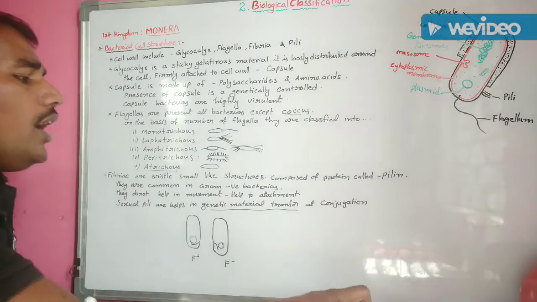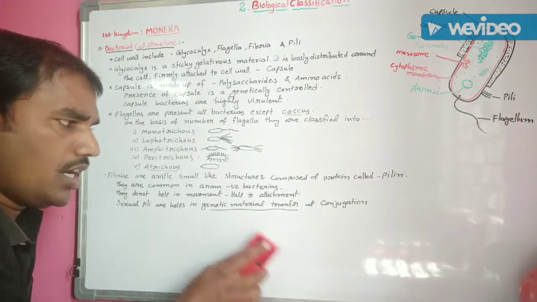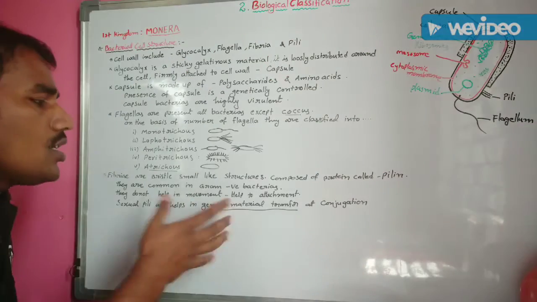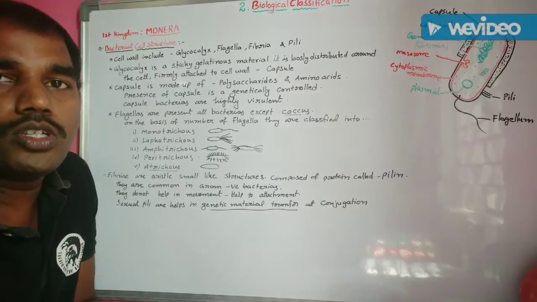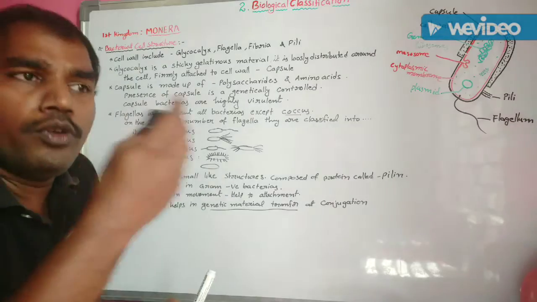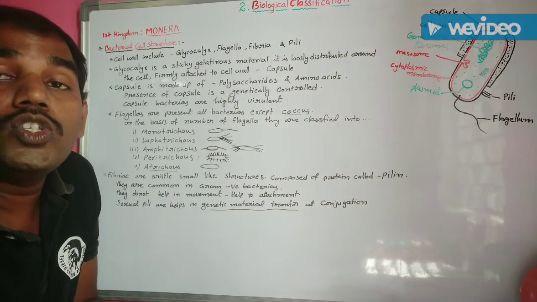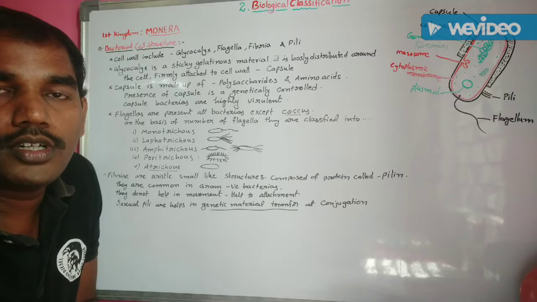In this way, at the time of sexual reproduction, genetic material transfer, and the conjugation process, sexual pili are helpful for the formation of the conjugation tube. So the normal pili are helpful for attachment, and the sexual pili are helpful for genetic material transfer at conjugation. Understand?